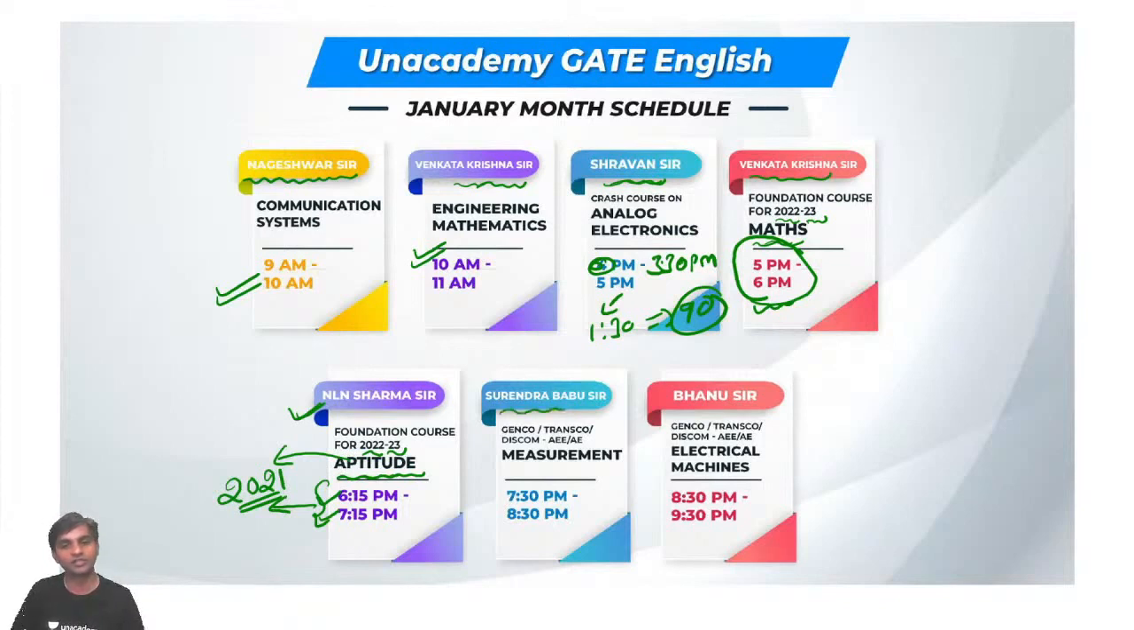Then Surendra Babu sir, also a very experienced faculty member, is teaching measurements from 7:30 p.m. to 8:30 p.m., targeting Genco, Transco, Discom, AE. And we have another senior-most faculty, Bhanu sir, teaching electrical machines for Genco, Transco, Discom, AE, which will be from 8:30 to 9:30.